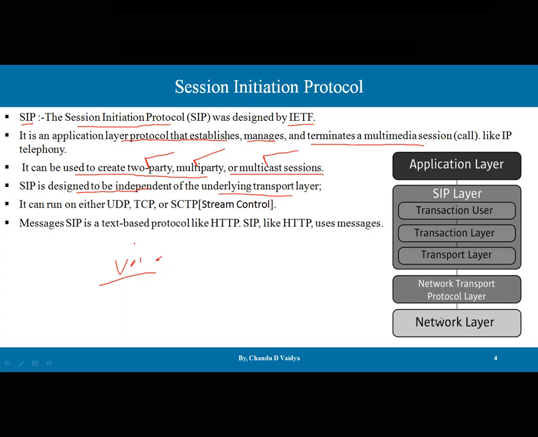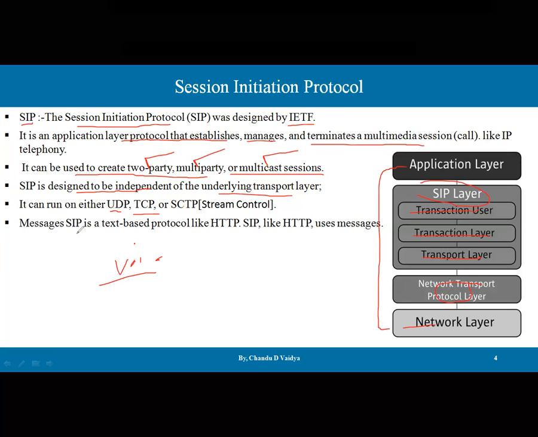Let's see, you have the network layer and the transport layer protocols available over here, then transaction users, then the SIP layer. So it sits between the application and the network layer, what we can say. It can use either UDP, user datagram protocol, TCP protocol, or SCTP protocol, that is stream control transmission protocol, for the session management.